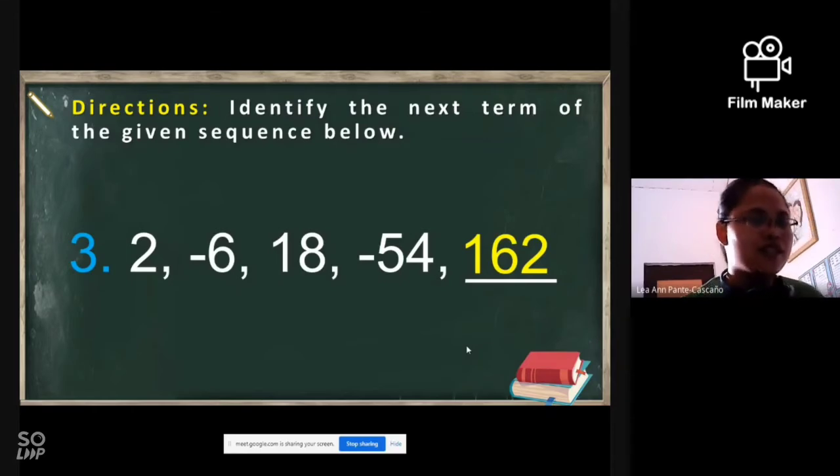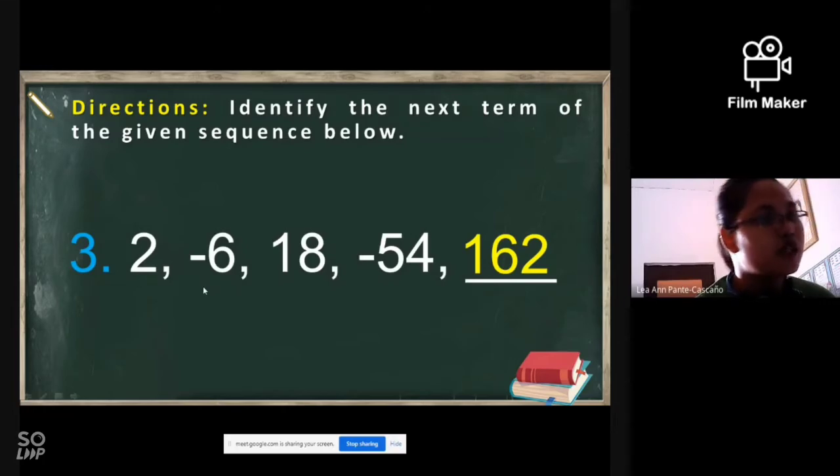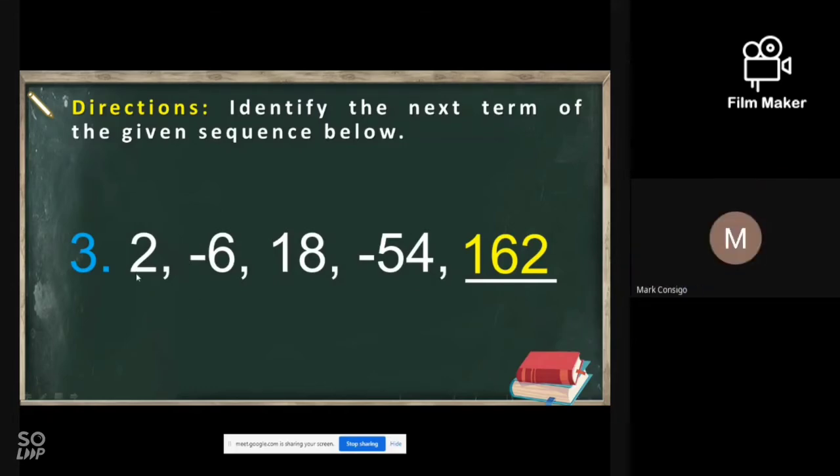Why is it 162? Now, let's disregard first the sign. What do you need to do to 2 to make it 6? Is it addition, multiplication, division, or subtraction? Just disregard first the negative sign. Addition, ma'am. Add 4.